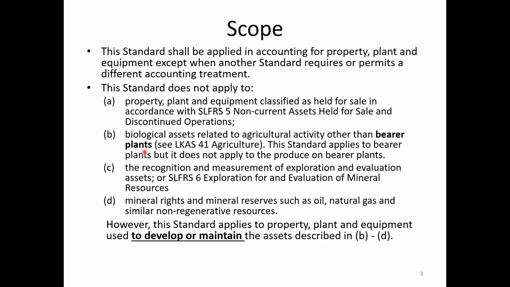So for agricultural undertakings, to maintain the agricultural product, there are assets, property, plant and equipment, used for that. At that time it is considered under LKS 16. And tools and resources come under PPE.